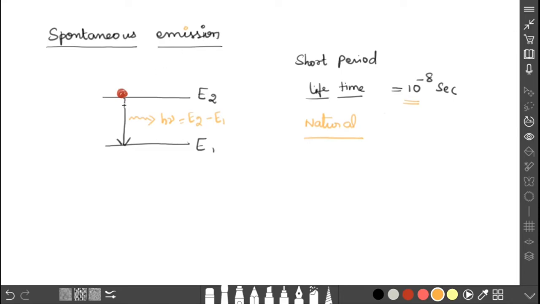So now we have an idea about spontaneous emission. I will write here the definition of spontaneous emission.